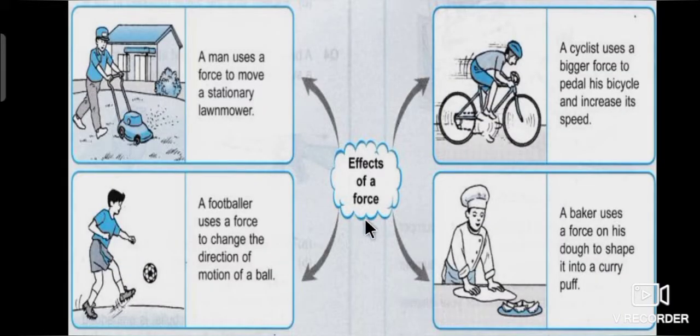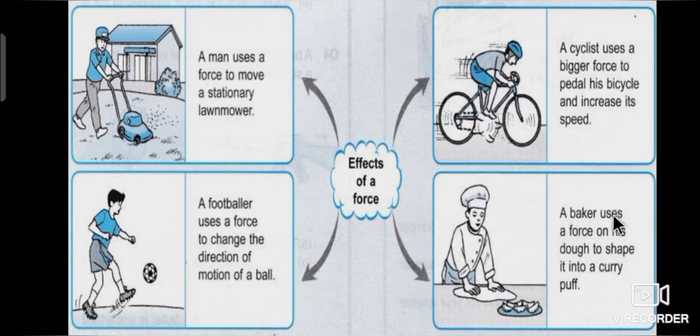Now, we will study the effects of a force. First, a man uses a force to move a stationary lawnmower. Second, a cyclist uses a bigger force to pedal his bicycle and increases its speed. Third, a footballer uses a force to change the direction of motion of a ball.